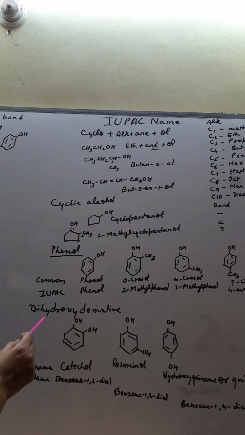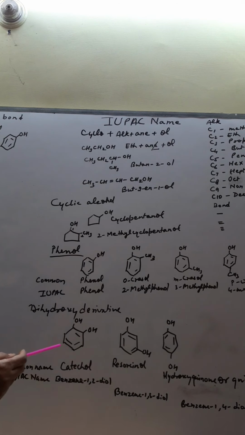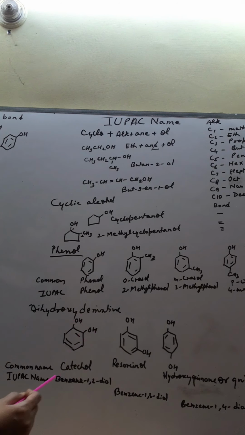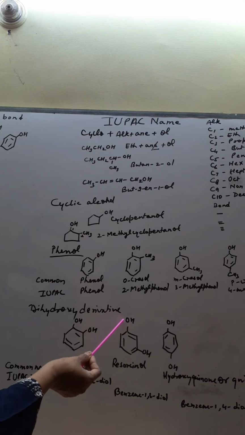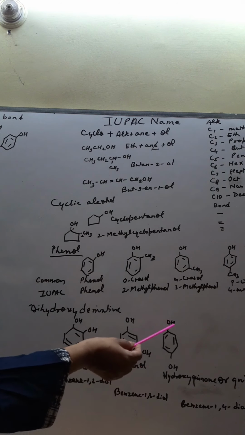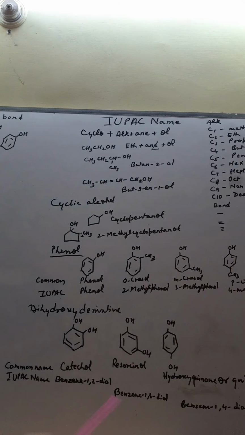But suppose you have dihydroxy derivative where 2 OH group are present. If benzene ring contains 2 OH group, then we will not use the word phenol. We will use the word benzene 1,2-diol, because with one OH you say it phenol, but if it has more than one OH, then you will use benzene 1,2-diol. If it has 1,3 position, then you will write benzene 1,3-diol, and if present at 1,4 position, then you will write benzene 1,4-diol. This is the IUPAC.